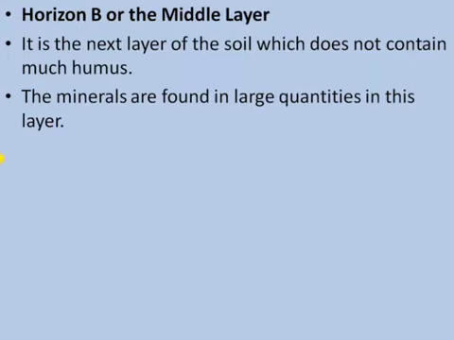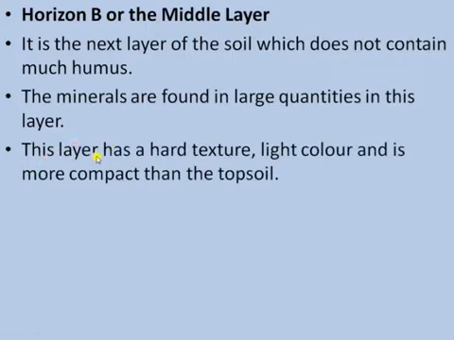The minerals are found in large quantities in this layer. This layer has a hard texture, is light in color, and is more compact than the topsoil, horizon A.